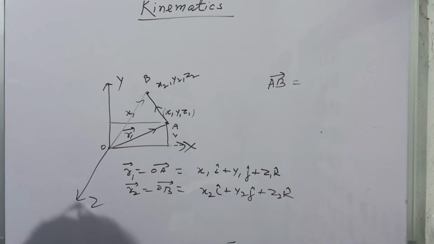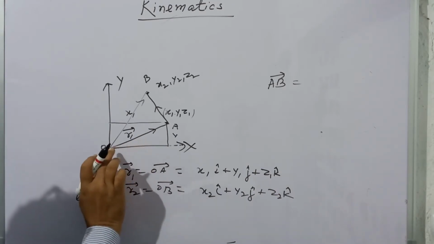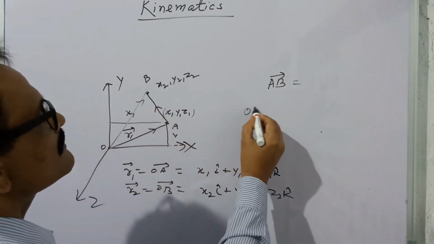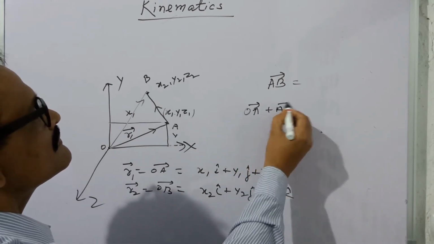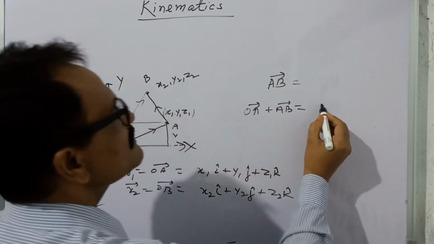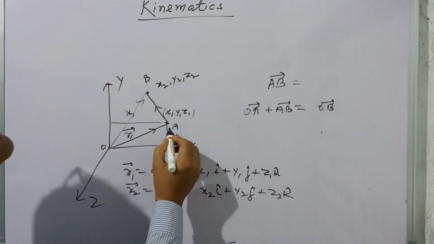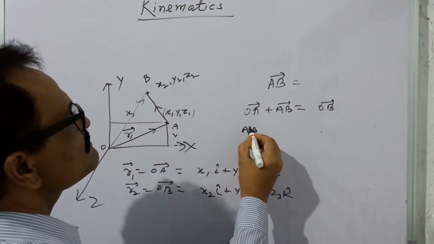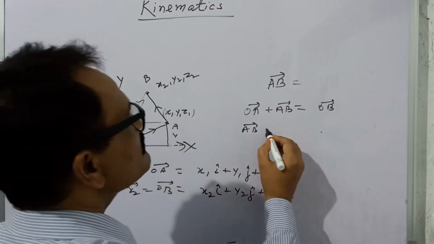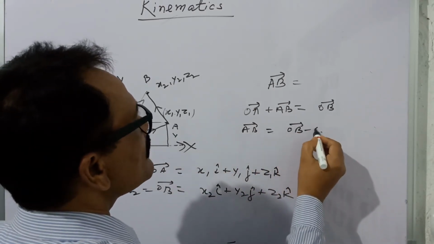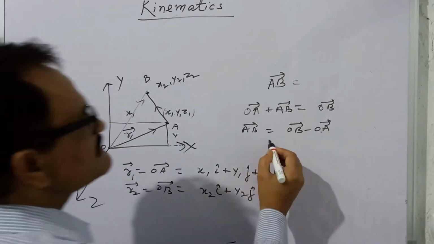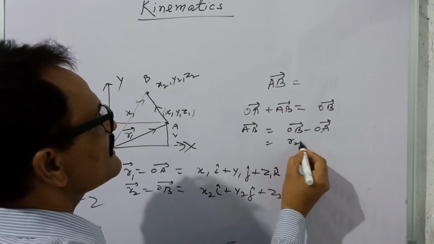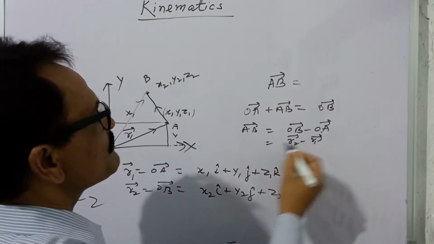You know that by the triangle rule of vector addition, OA plus AB is equal to OB, and so AB is your displacement, and so AB is written as OB minus OA, and this is the final position vector and this is the initial position vector.